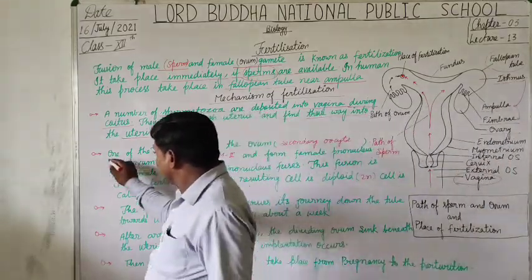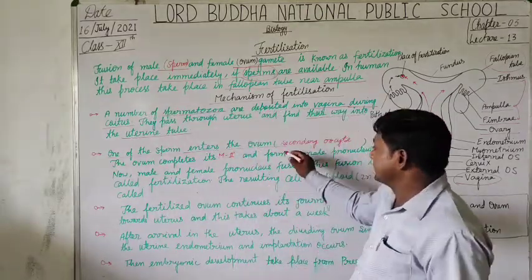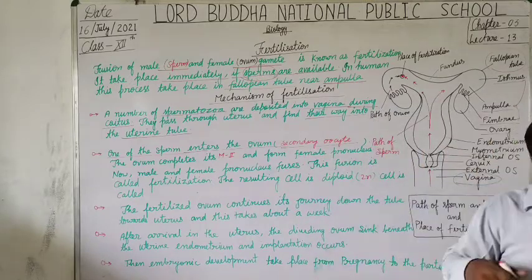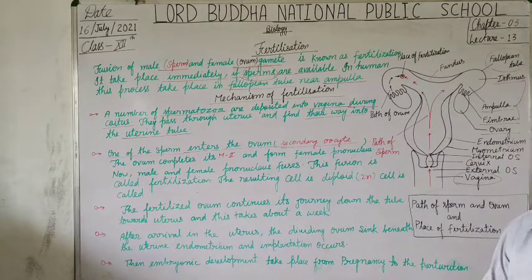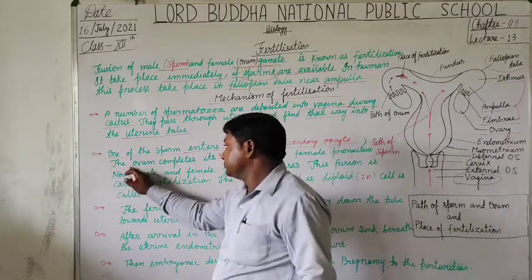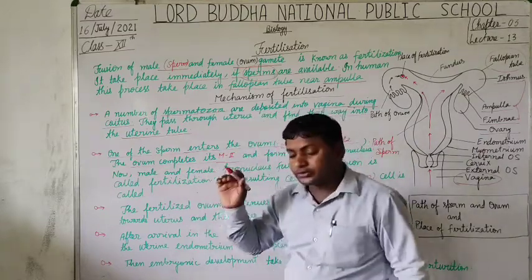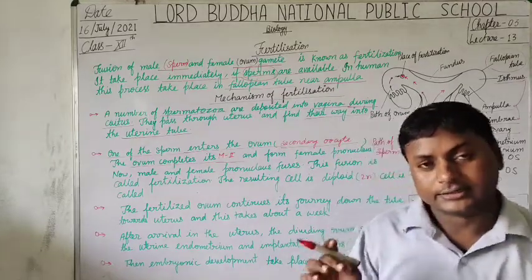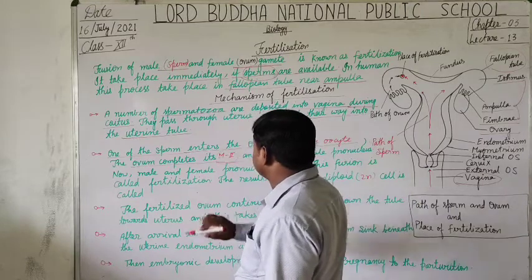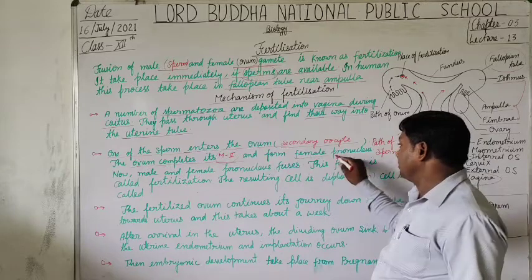So one of the sperm enters the ovum, it means the secondary oocyte, that absorbs more amount of nutrition, and the ovum completes its meiosis second, and forms the female pronucleus.